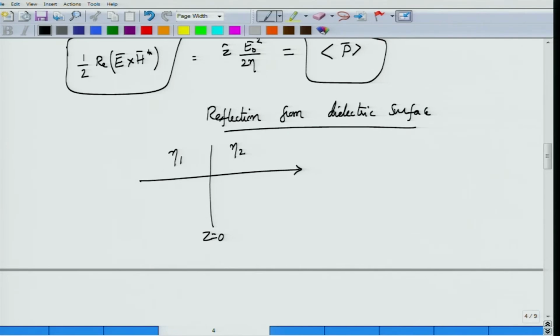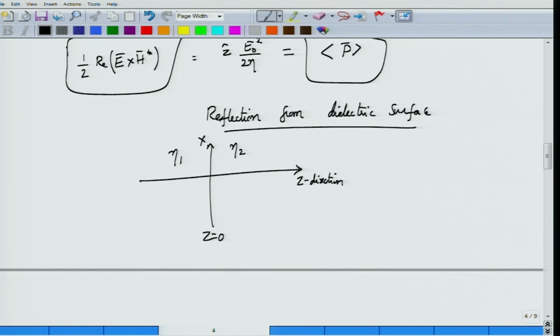As before, let us assume that the wave is plane polarized, it is a uniform plane wave which is polarized along x direction and then travelling along the z direction. So this is the z direction and the wave is propagating along this, and initially it would be propagating in a medium of impedance eta 1, then it meets a medium of impedance eta 2, and let us see what really happens.